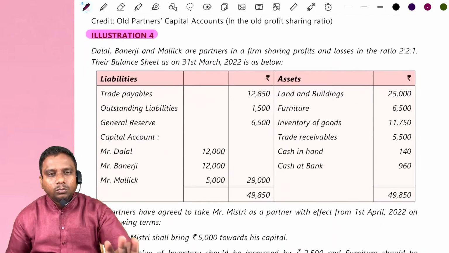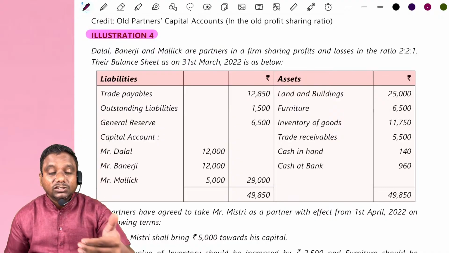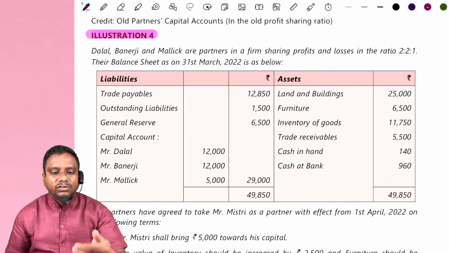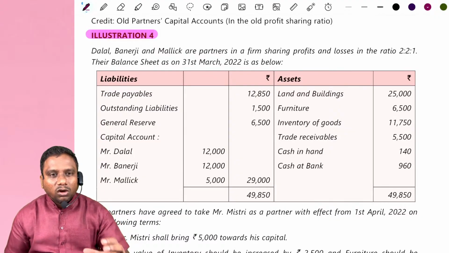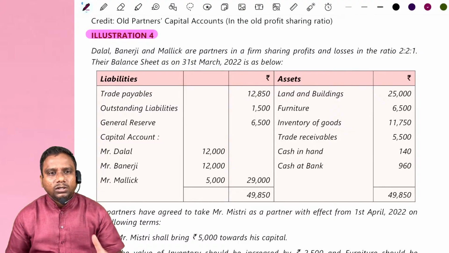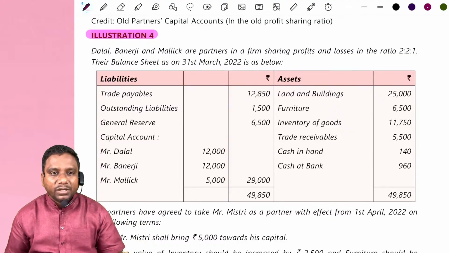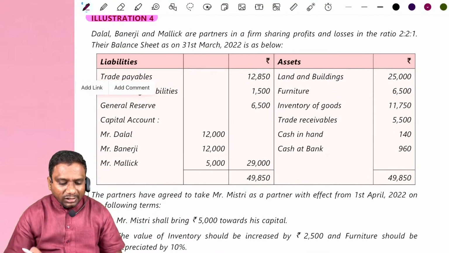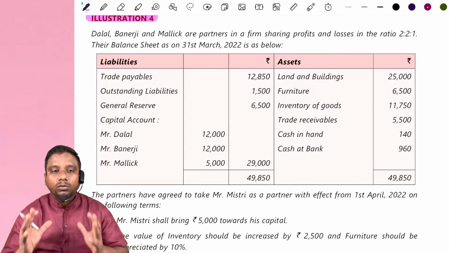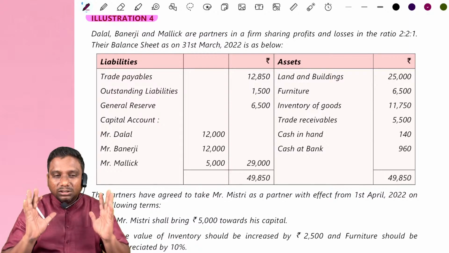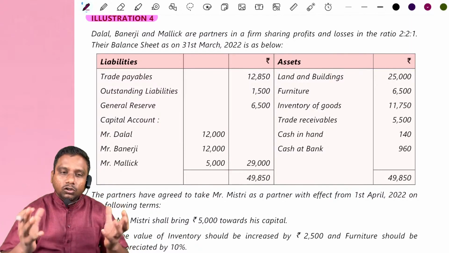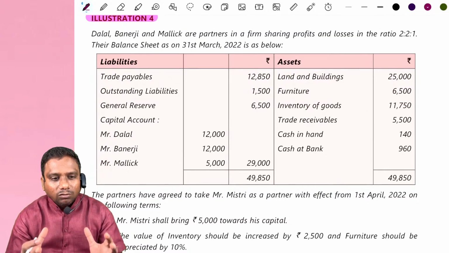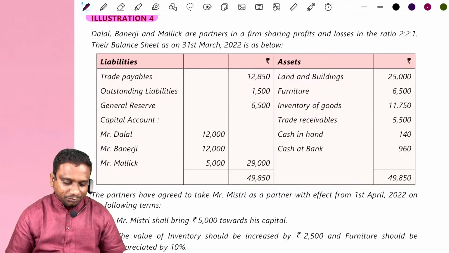Now we try to solve one problem. Next we take some break. Then after that we solve retirement, death and dissolution. Today I think our class will go to 1 o'clock also, because in the morning session we have to complete these partnership accounts. In the evening session we try to complete company accounts. Right? Here I am saying again, I am giving only inputs on how to solve the problem to the extent possible. Maybe the whole problem is not solved, but to the extent possible you can solve and come, you get good marks, believe me.